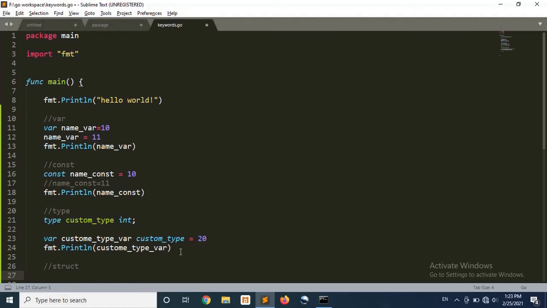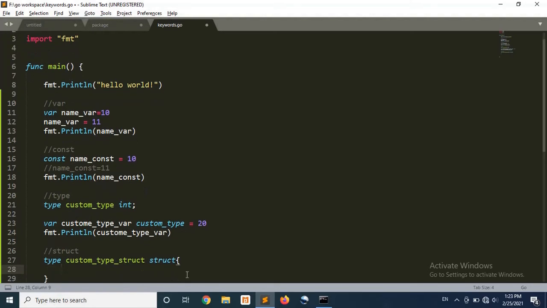So the syntax to create a structure is that type, because here we are again creating a type here. We are creating a custom type that is in origin of type struct. So I will use the struct keyword here. The struct keyword here tells the compiler that the following is a declaration of a structure.